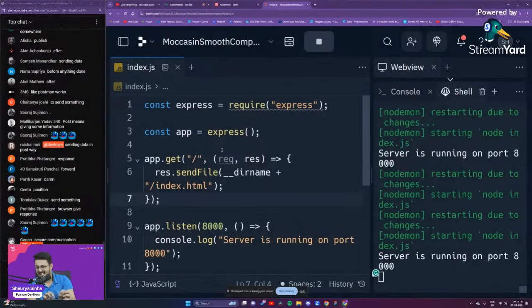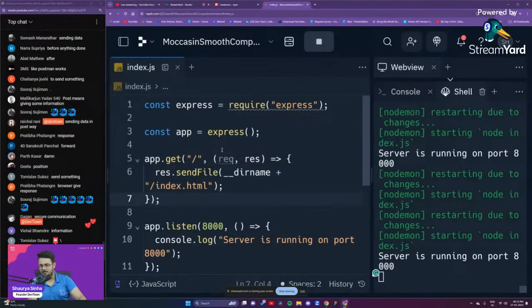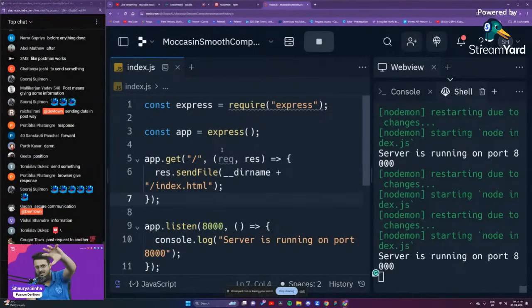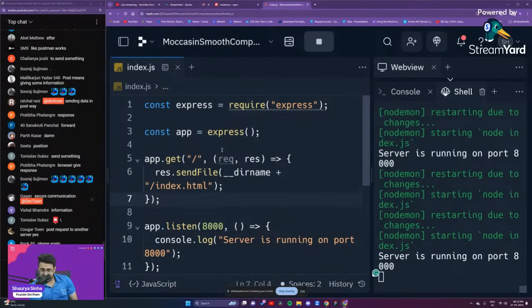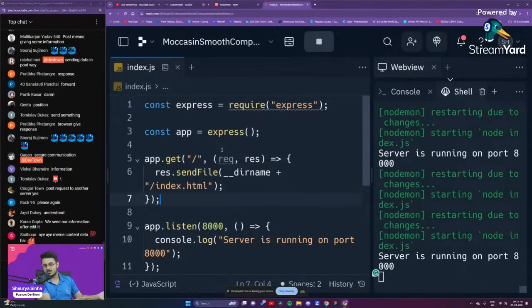Are you guys able to understand it, or am I not able to explain it in the right way? I will explain it again if that's the case. But were you able to get the gist of a post, just like a get request? The request is sent from your client computer to the server saying, get me the files associated with showing this particular website to my user.